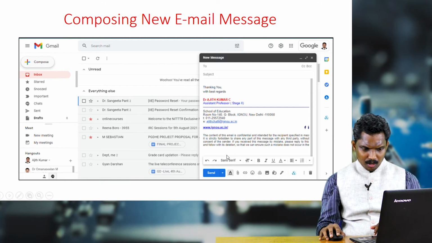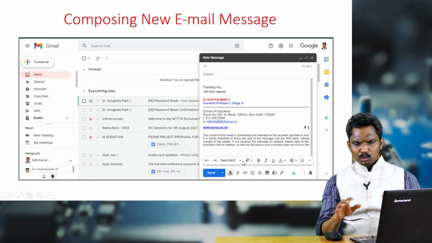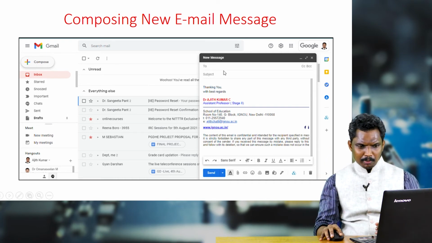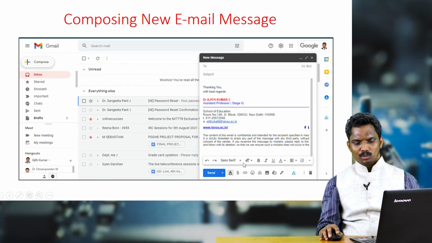Now you see at the lower portion you are seeing some arrow mark which is for going back and going forward. Then suppose you have composed your message in this palette, in this blank box. If you want to change the font style, you can click here, then different font styles will be appearing. You choose whatever you are comfortable.